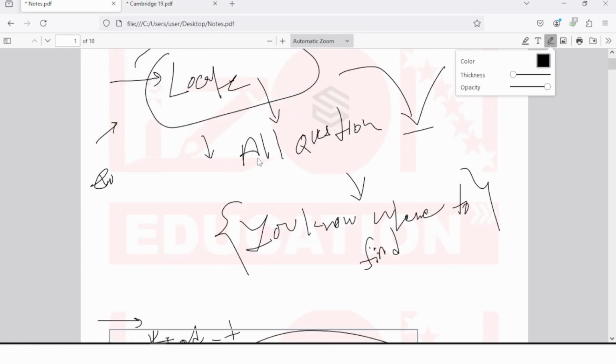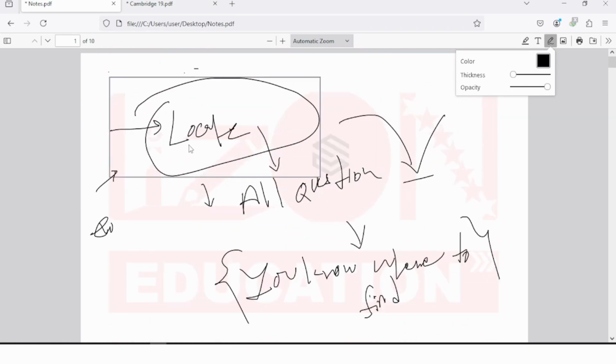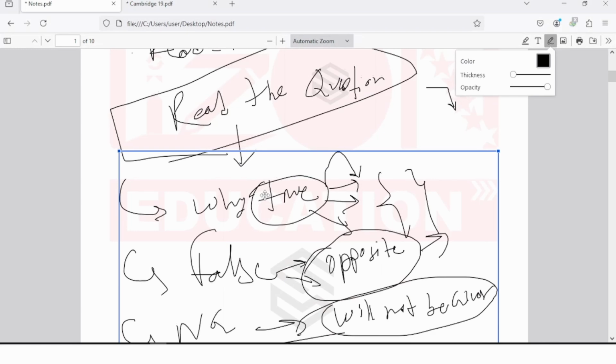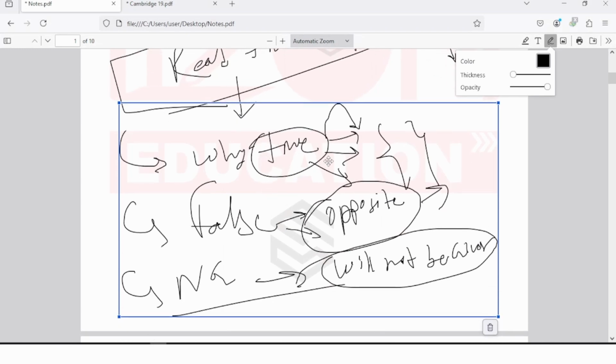All right, so give it a value, and the first thing you must do is the locating. Don't just look at one question, try to look at all the questions. Maybe you will not be able to look at all of them, maybe one or two questions you will find difficult, but it is going to help you find it in the right way. Then when you read the question, try to understand what kind of information I'm going to get there if the answer is true. What kind of information will be given opposite if the answer is false? What kind of information will not be given if the answer is not given? You ask yourself these three questions first, and then you go and find out. It will become much easier for you to answer.